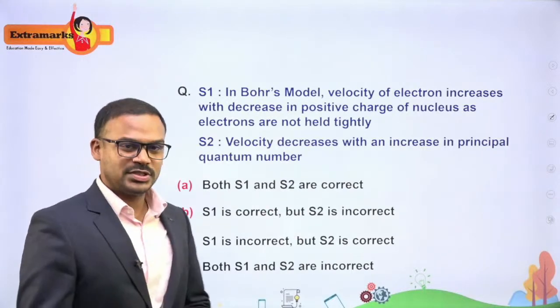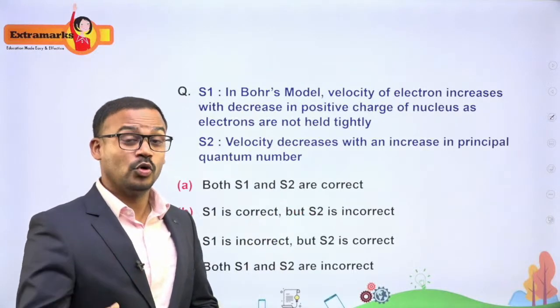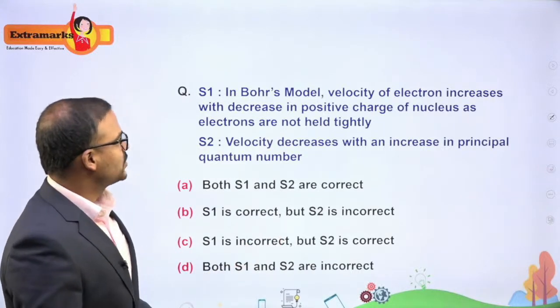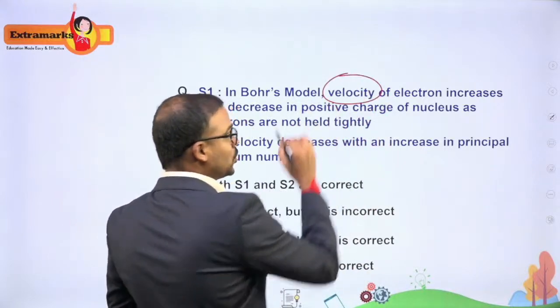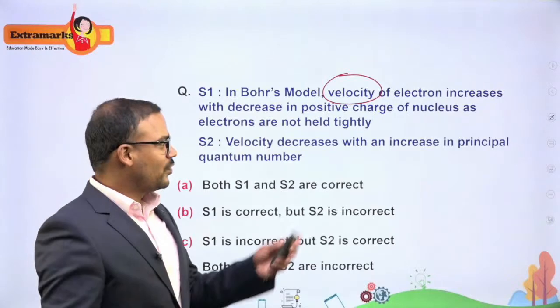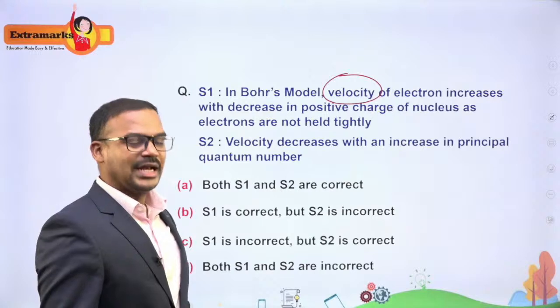This is a question which is there in your Bohr's model, and is also there in your 10th syllabus too. So let's see how we can answer this. In Bohr's model, it has been seen, this is a question based on velocity. You might have seen that in your NCERT they have discussed the radius. Now we are discussing the velocity. So what is the velocity of the electron and how is it dependent?